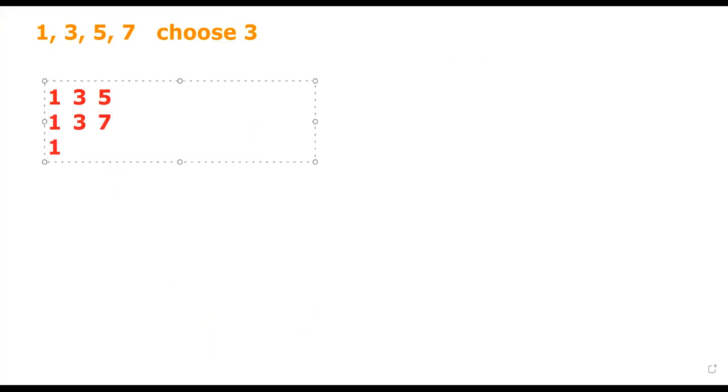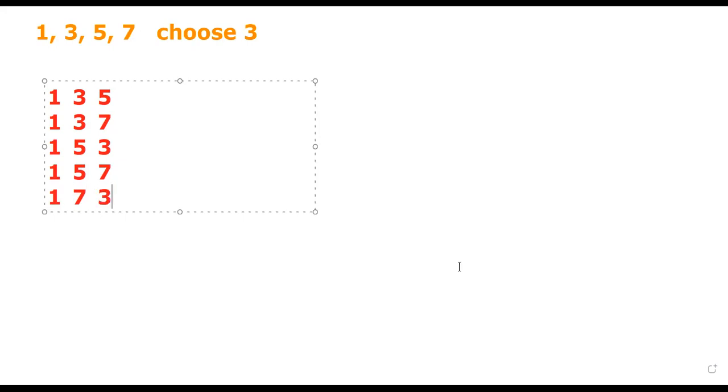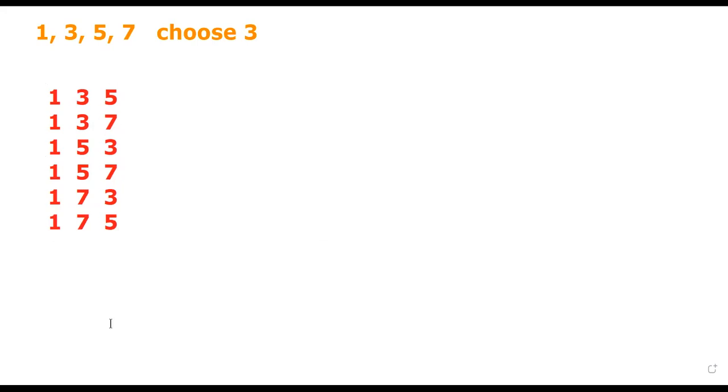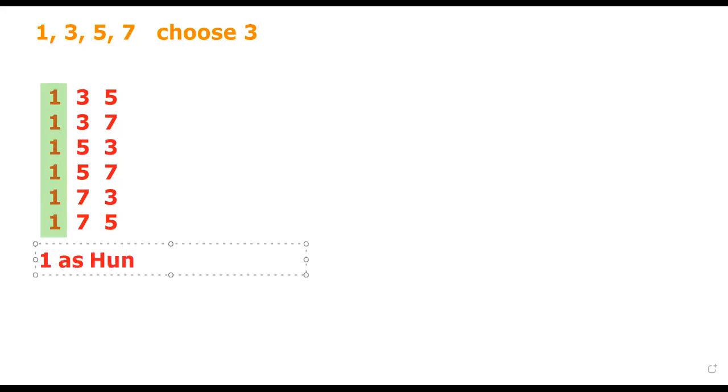So it can be 1, 3, 5, and 1, 3, 7, or 1, 5, 3, and 1, 5, 7, and then it can be 1, 7, 3, and finally 1, 7, 5. Now notice that these are all the possible values where we have our 1 as the 100 digit.